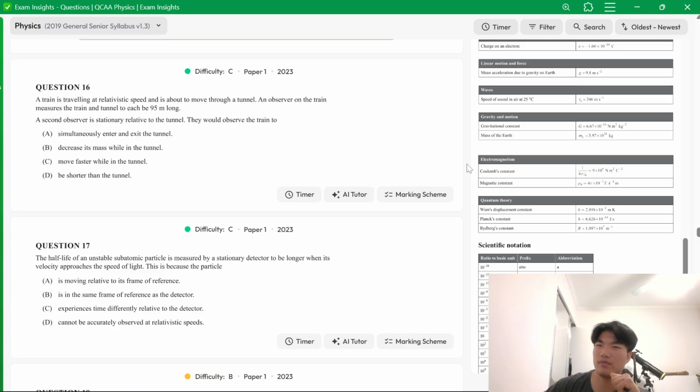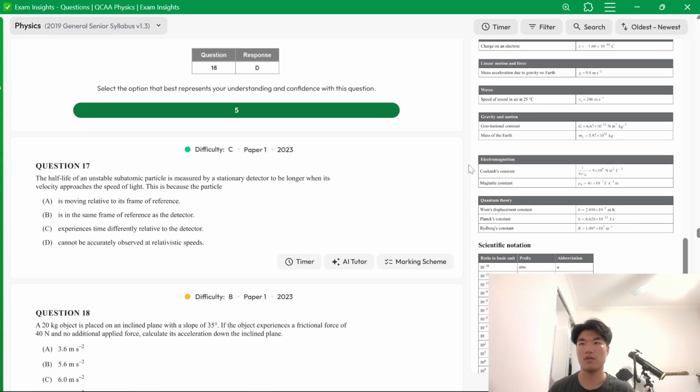Decrease its mass? Definitely not. Move faster while in the tunnel? I don't see why that would happen. No. Be shorter than the tunnel. Why? Because they're in a non-inertial frame of reference with this train, so they're measuring the contracted length of the train. So I think it's D.